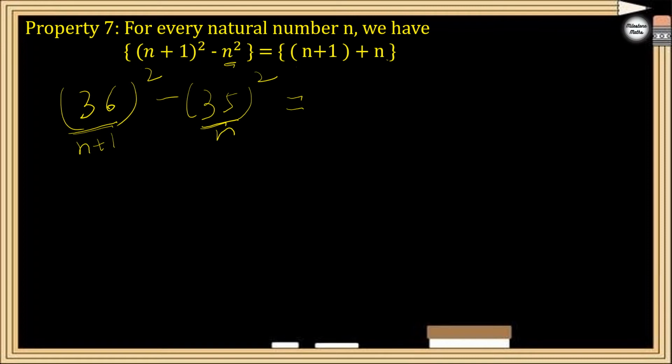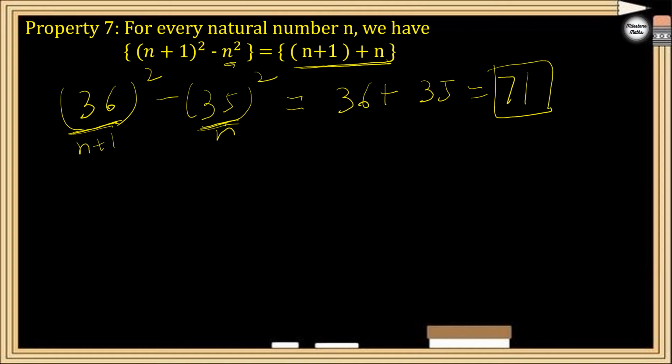So what is the answer without solving this? The answer is n plus 1 plus n. n plus 1 is 36 and n is 35. So 36 plus 35 is 71. You can take the calculator and check immediately. 36 square minus 35 square, definitely the answer will be 71. So without actually finding the squares, you can use this property and find the answer immediately.